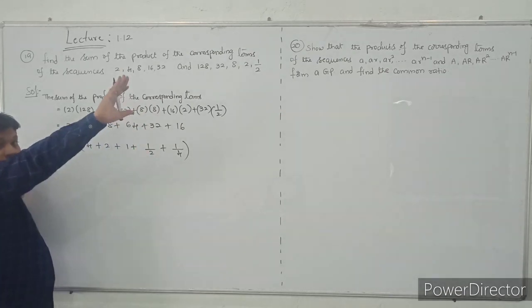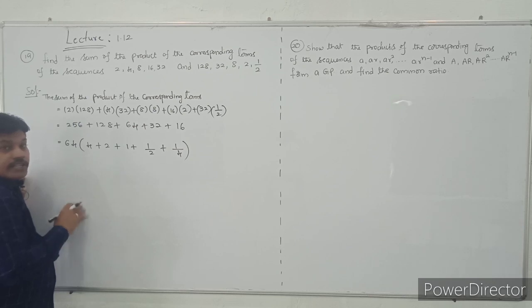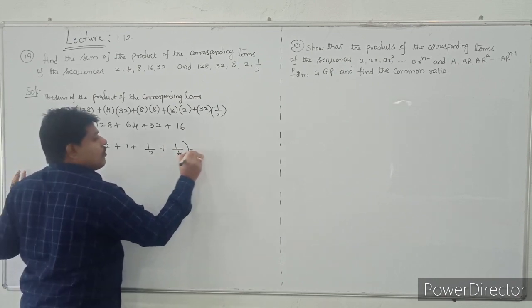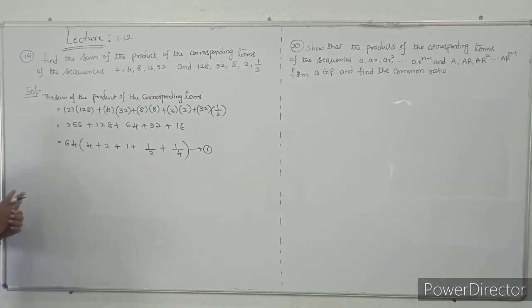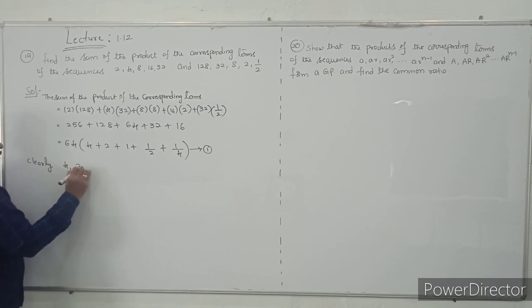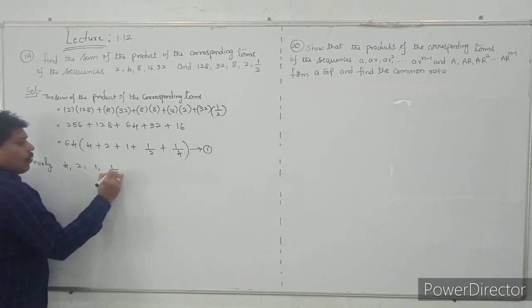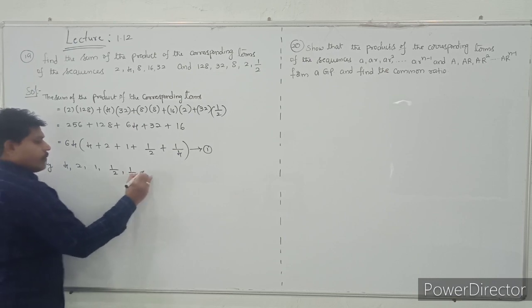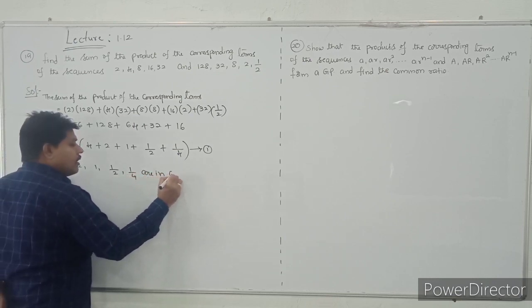They will give you 10 numbers or 20 numbers, 30 numbers like that. It is not easy to add. Do you understand that? In those cases, we have to identify what sequence is involved. That's why I am taking 64 common, and automatically it will become like this. This is equation number 1. So see this one clearly: 4, 2, 1, 1 by 2, 1 by 4 are in GP.